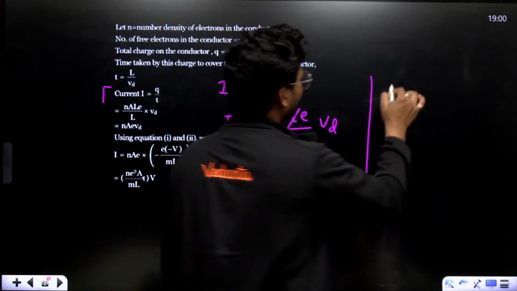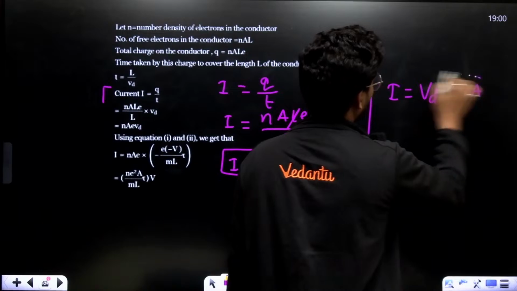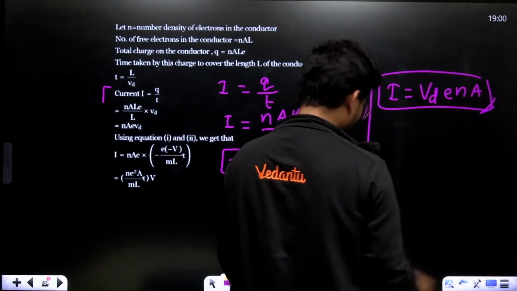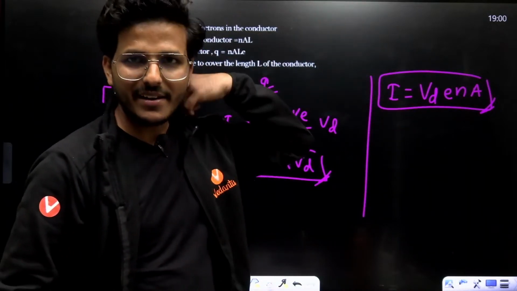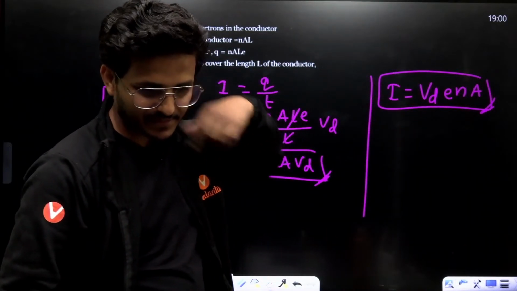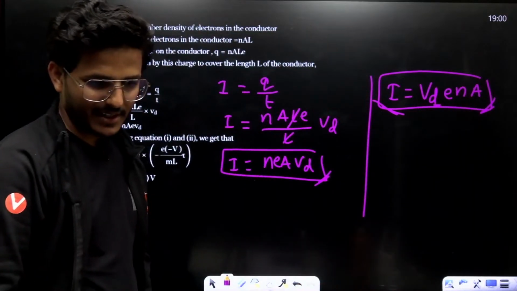Just remember, I equals to Vena, V by N E N. Right? Just remember, I equals to Vena. It's a short form to learn. Right? Okay.